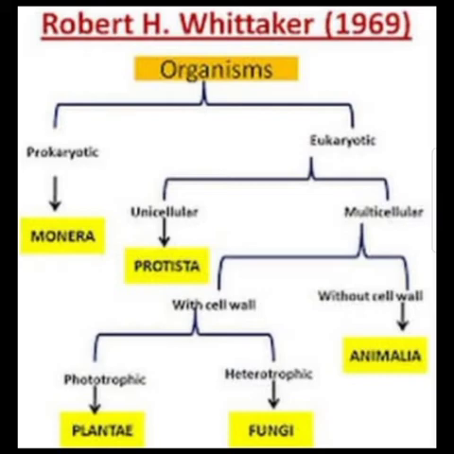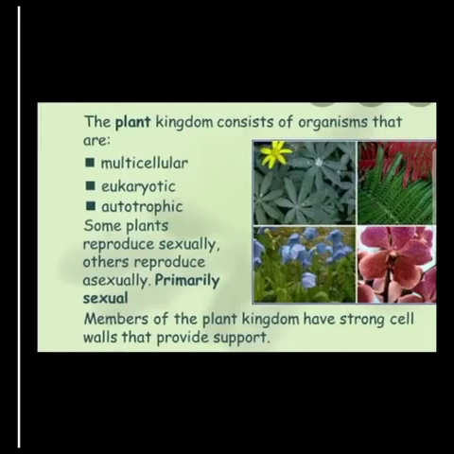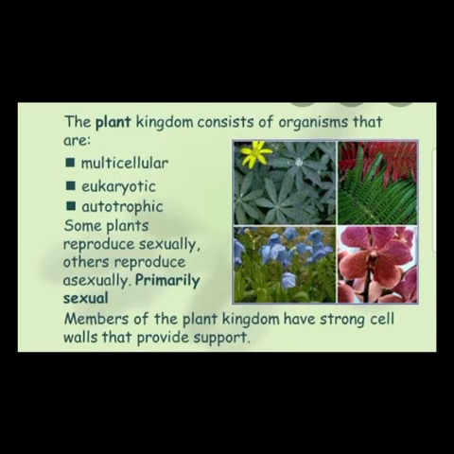So in this classification, now we are going to study autotrophs, kingdom Plantae. This group of autotrophic living organisms having eukaryotic cells with cell wall is the group of plants.